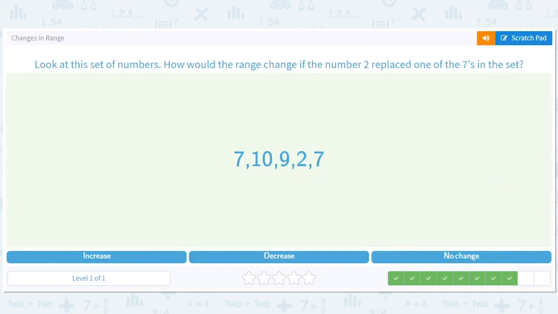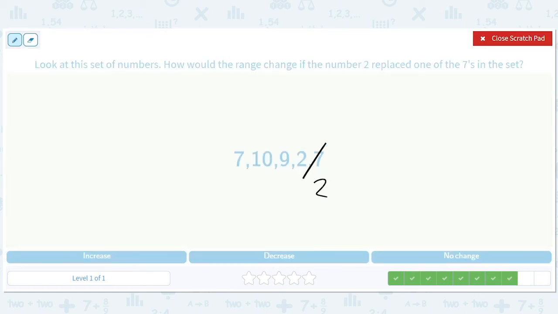How would the range change if the number 2 replaced one of the 7s? So you get rid of one of these 7s and you put a 2 here. It almost changes things, but there was a 2 before, right? If there weren't a 2 before, that would be a big deal, but there already was a 2. So the range is 8, and it's still 8, right, when you replace that 7 with a 2. Now, if a 1 replaced one of the 7s, that would change the range.